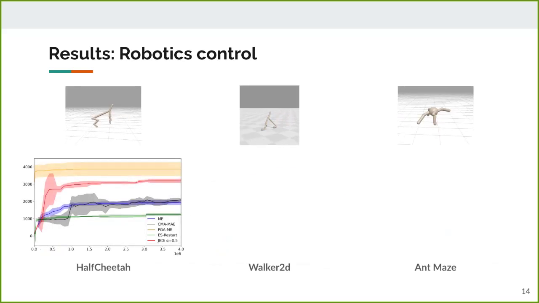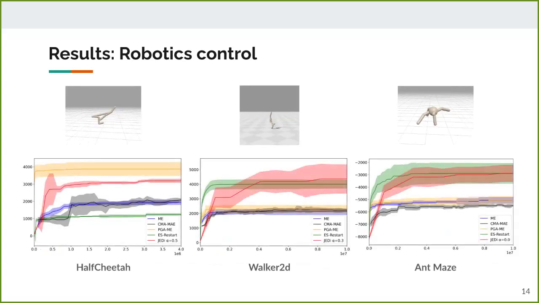On robotics control problems with BRAX with large networks, we find that JEDi in red is at least competitive with ES in green, and then it also outperforms quality diversity methods at finding high scores. This is seen on Walker 2D and AntMaze. On HalfCheetah, exploring the behavior space with JEDi avoids local optima better than standard restart methods on ES. The only method reaching better scores on HalfCheetah is PGA MapElite, which combines QD with gradient-based deep reinforcement learning, which shows a second direction for future work on JEDi with RL. These results highlight how, on both kinds of problems, JEDi provides a better search method to find good policies by focusing on behaviors that matter.